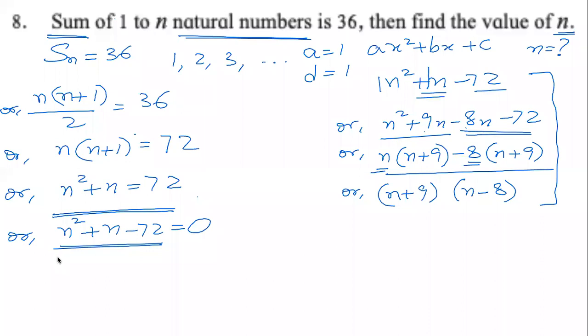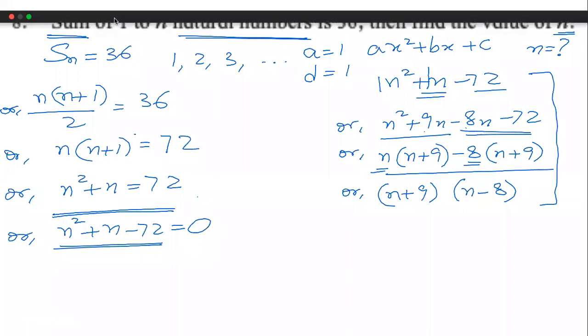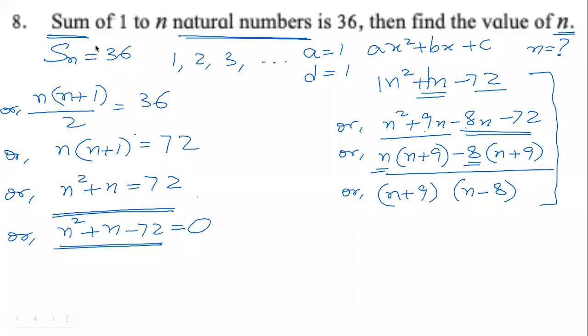Using this knowledge, if we apply it to the polynomial which we have now for this question, we can say n plus 9 into n minus 8 equals 0.